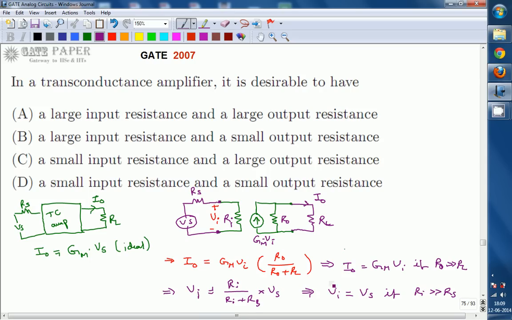So if Ri is very large, Vi becomes Vs, and I0 will be equal to Gm times Vs.